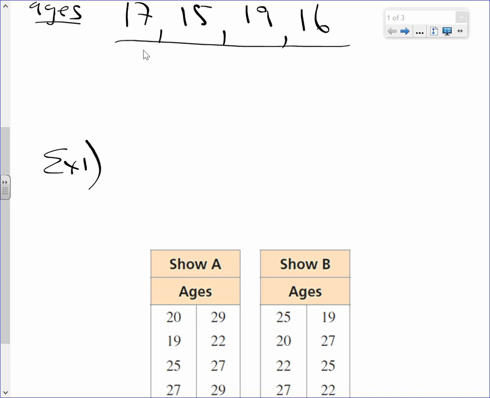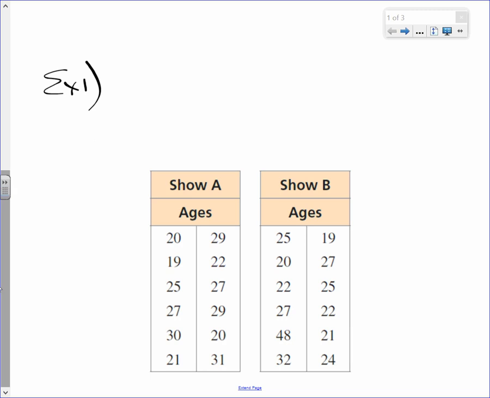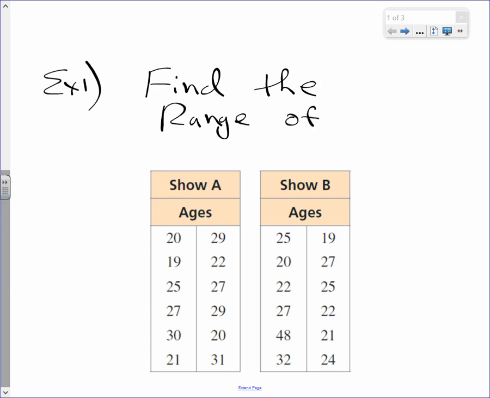Gotcha, all right. So go ahead and copy this down, Watanabe. This is the ages of actors in a certain kind of show, like a theatrical show. So show A, here's the ages, show B, here's the ages. Let's go ahead and find the range of the data. We'll copy that down. About a minute to copy down.